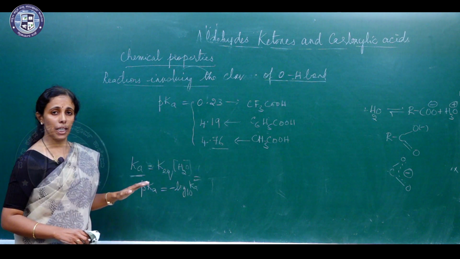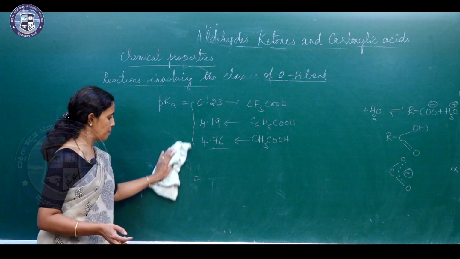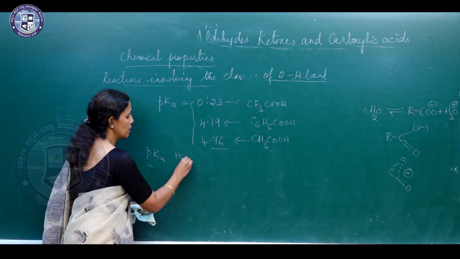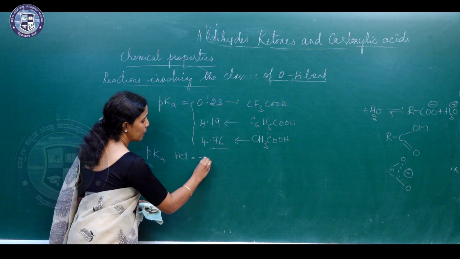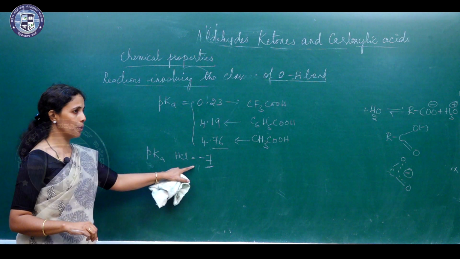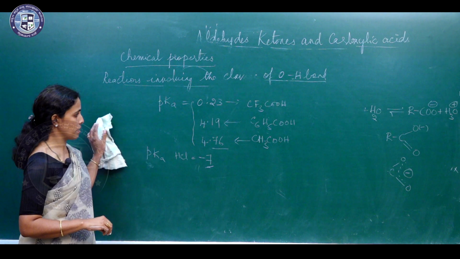So, carboxylic acids are weaker when compared to mineral acids. The pKa value of hydrochloric acid is found to be -7. So, lower the value of pKa, stronger will be the acid.